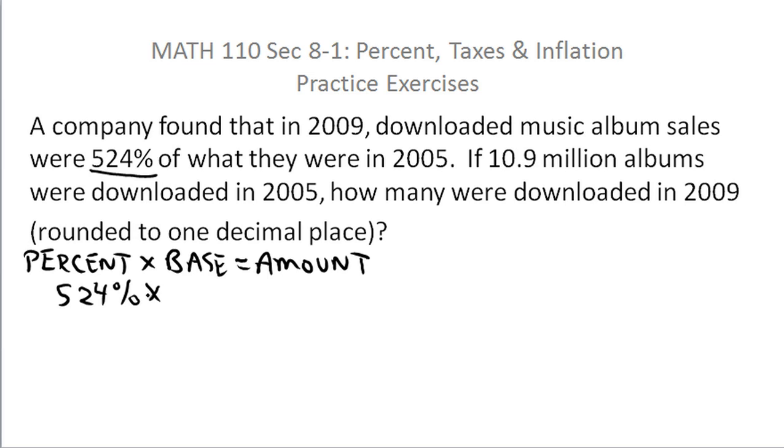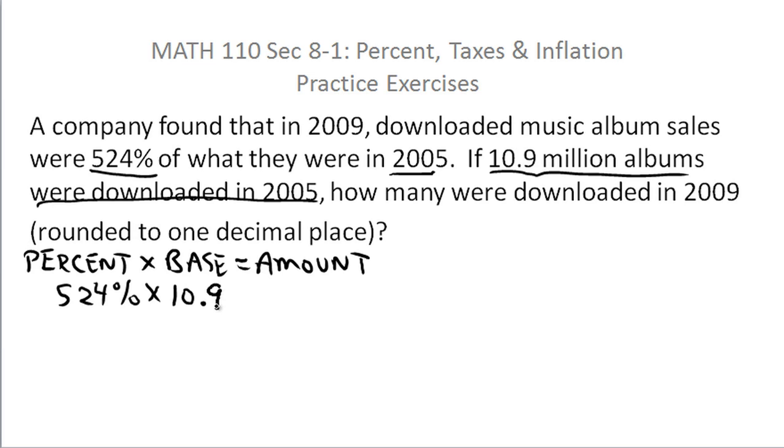But what's the base? Again, we always think of the base as the part that you start off with. It's of something that you started with. Well, we started in 2005 with 10.9 million albums. So the base will be 10.9. It's the amount that you started with.